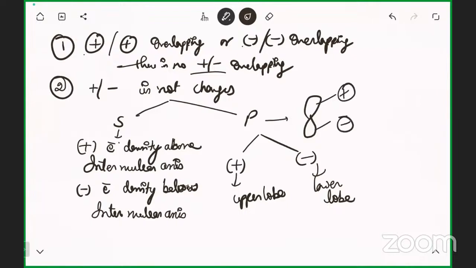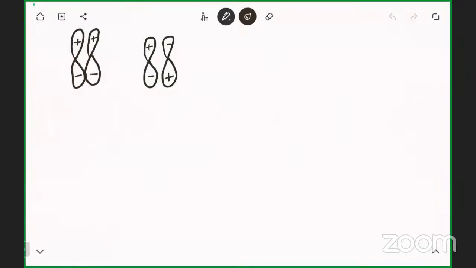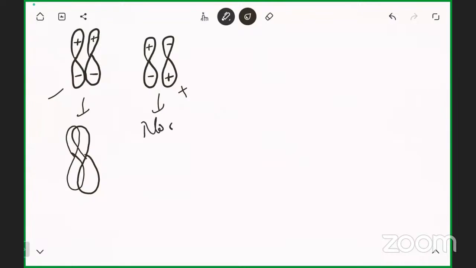That's it. So in this case, the one who said the first one is correct, while the one who said the second one is incorrect. Why? Because in the upper lobe there is a possibility that the plus of this will overlap with the plus of this orbital, while in this condition, plus and minus, minus and plus, there is no overlapping.